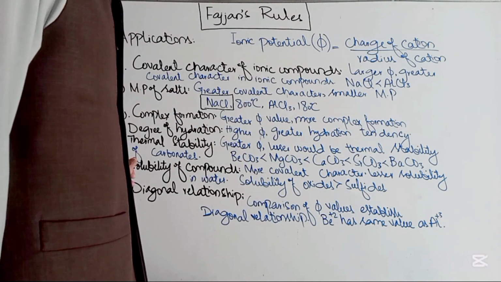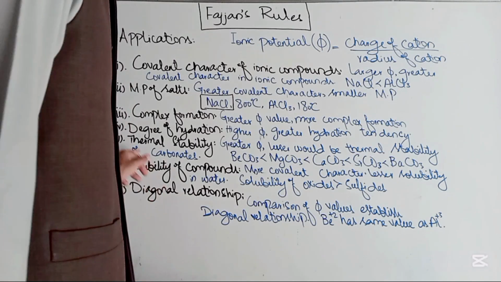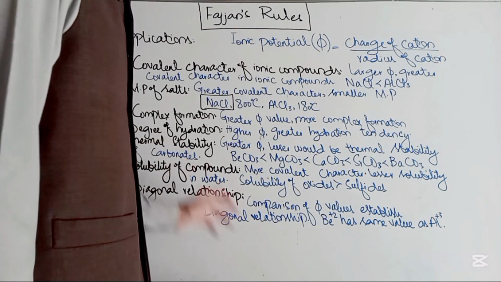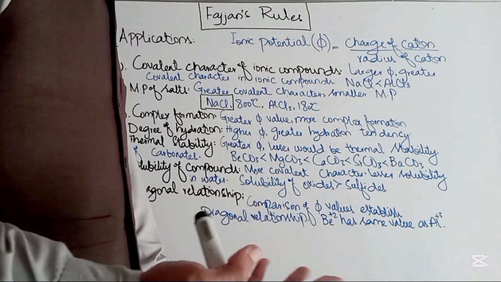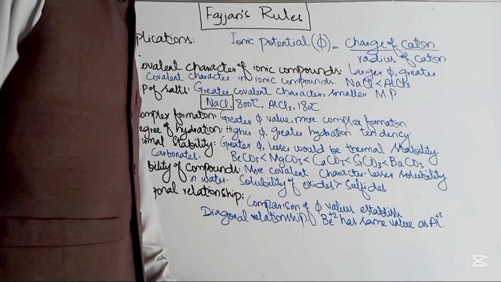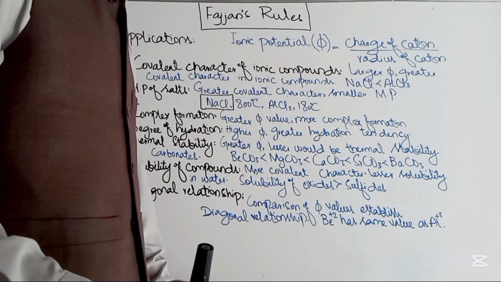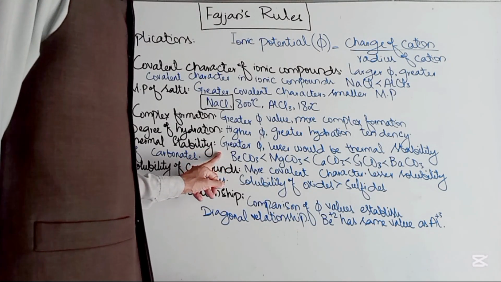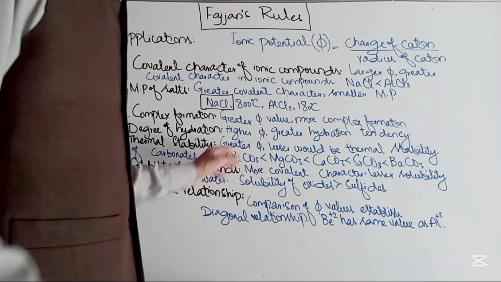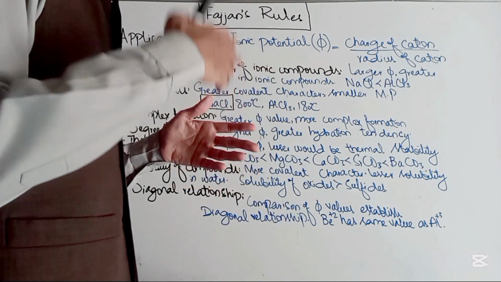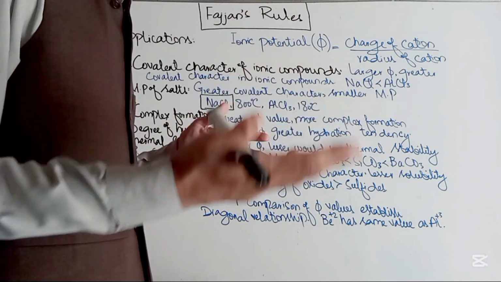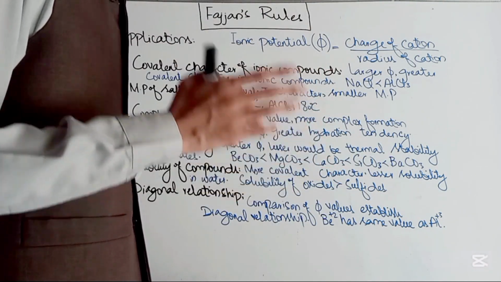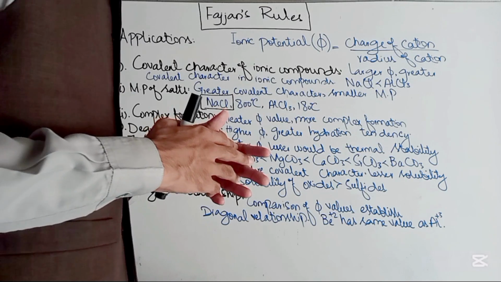Point number 5 is very important from the paper point of view: thermal stability. We are given different salts and asked to compare their thermal stability, especially the thermal stability of the carbonates. So greater phi value, lesser would be the thermal stability, because greater phi value leads to greater covalent character, and greater covalent character leads to weaker thermal stability of the carbonates.